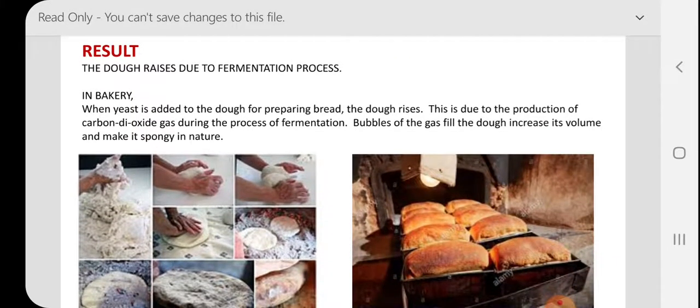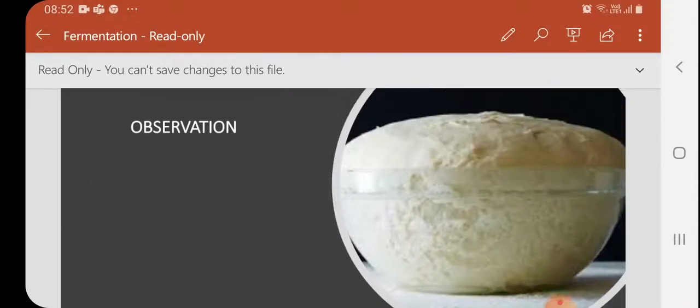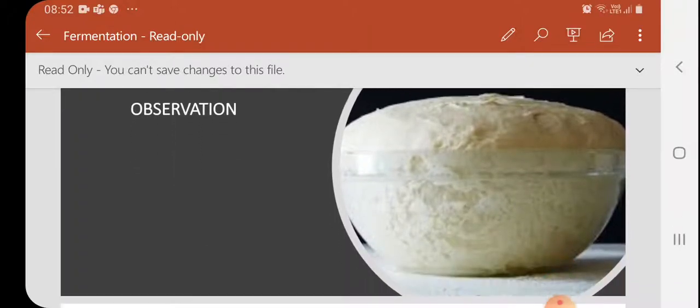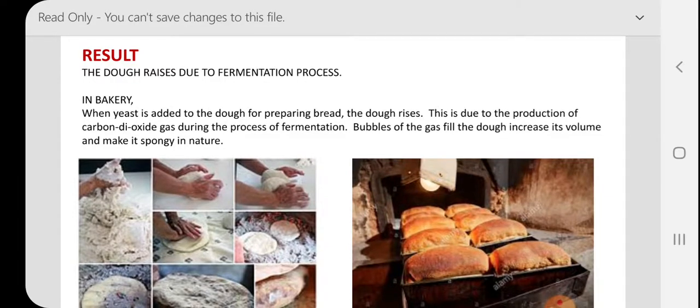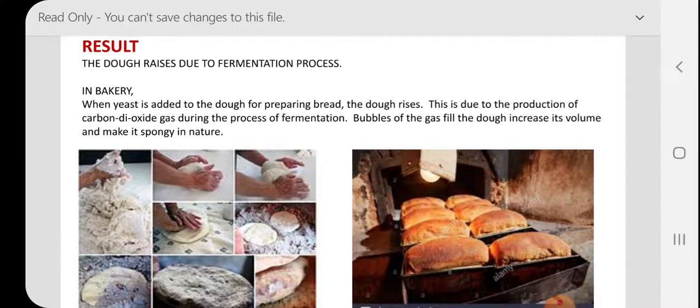See, fermentation. As we have already discussed fermentation, this is the fermentation seen in the dough. So, in a bakery, when yeast is added to the dough for preparing bread, the dough rises. This is due to the production of carbon dioxide gas during the process of fermentation, children. So, bubbles of the gas fill the dough, increase its volume and make it spongy in nature. See, this is spongy in nature. Hence, the fermentation process is proved by using maida. I hope you understood the experiment.